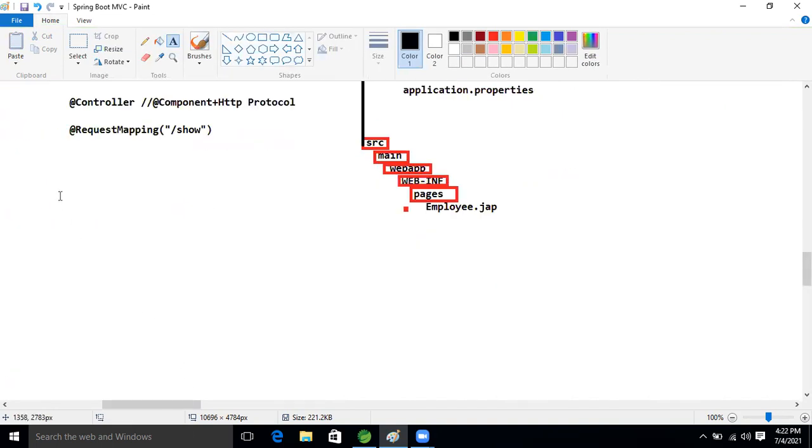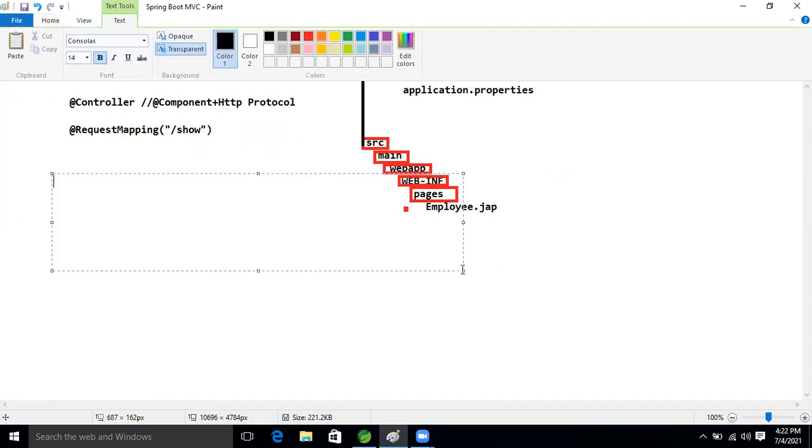Already a key is given by Spring people: spring.mvc.view.prefix. Where is our JSP page, the employee JSP page? That location we will give. The location is from WEB-INF. So we give a slash, then WEB-INF.